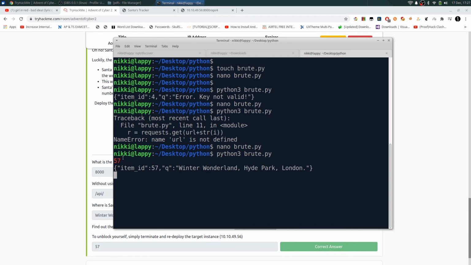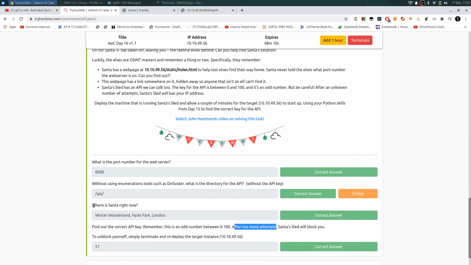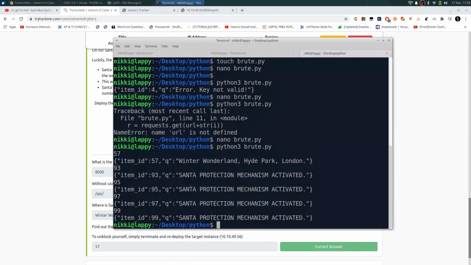Okay, we have got API key 57, item ID 57, and the answer to our query is Winter Wonderland, Hyde Park, London. That is our correct answer. That is the location of Santa right now, and the API key is 57. We also got some more messages like 93, 95, 97, 99 saying Santa protection mechanism activated. That means maybe the requests are being blocked. We don't care about these API keys. So our successful API key is 57.